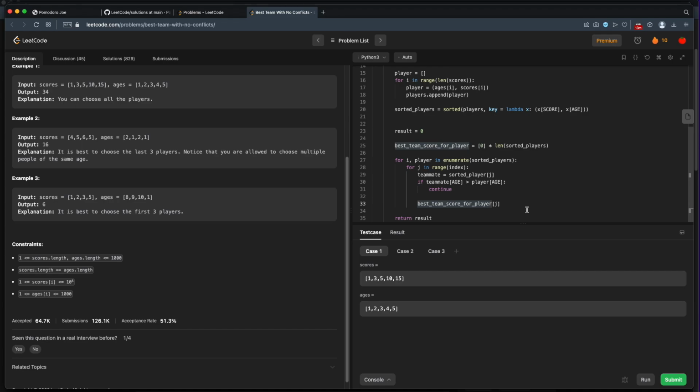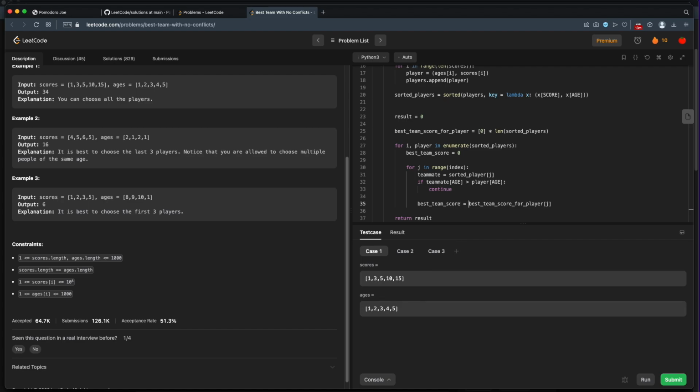We'll also need to then keep track of our own current best score. Just because player J had a great team doesn't mean that player J plus 1 doesn't have a better team. So we really only want to join the best team. So we'll call it best team score. We'll set it to 0. So our best team score so far will be the max of the best team score or this player's best team. Does that make sense? I feel like this is probably super confusing and I'm not describing this very well. So I hope this makes sense.